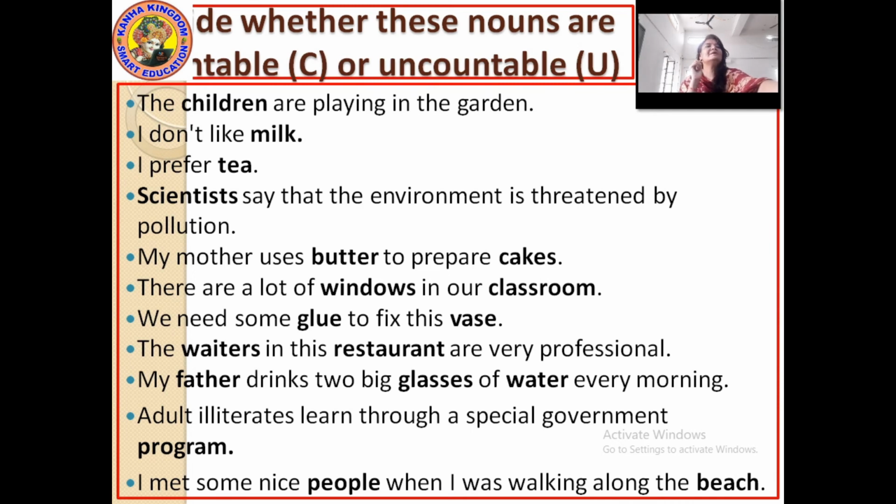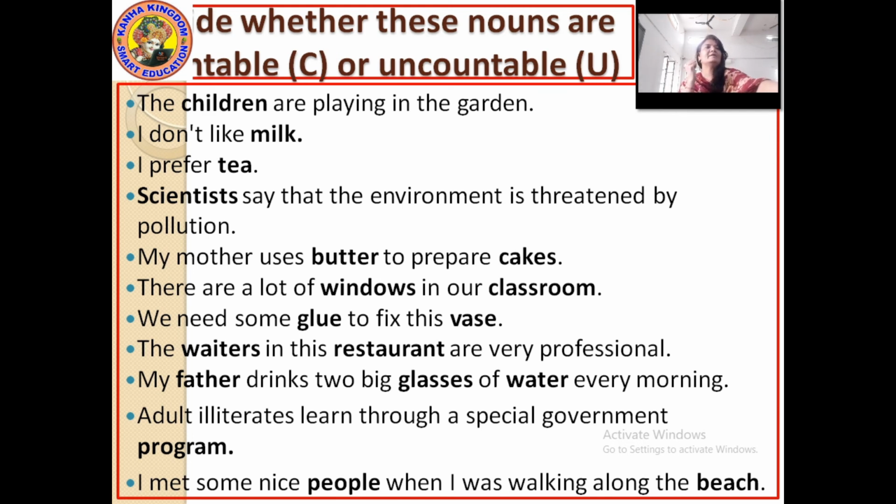My father drinks 2 big glasses of water every morning. In this sentence, father, glasses and water. Father, yes, countable. Glasses, again countable, because countable nouns can be in plural form. Uncountable nouns cannot have plural forms. Water, liquid, so yes, it is an uncountable noun. So father and glasses are countable nouns and water is an uncountable noun.